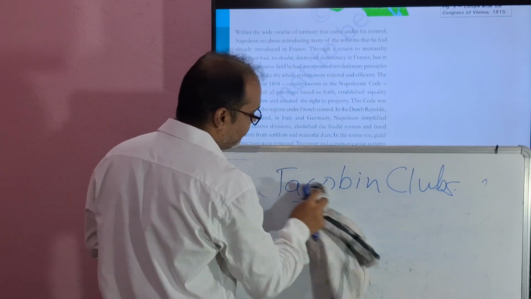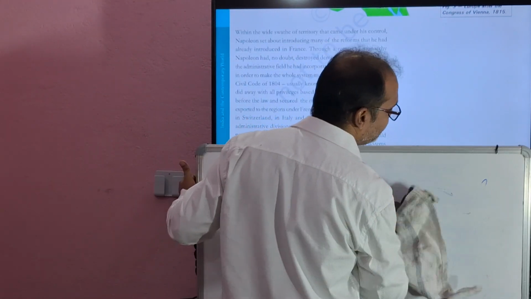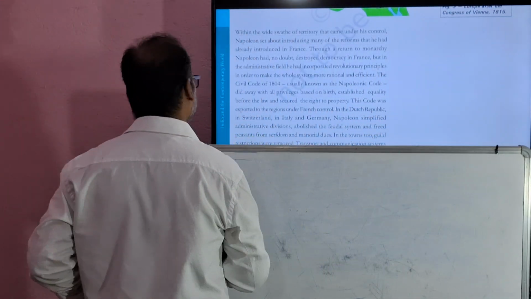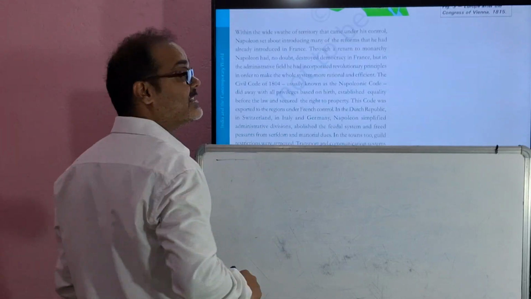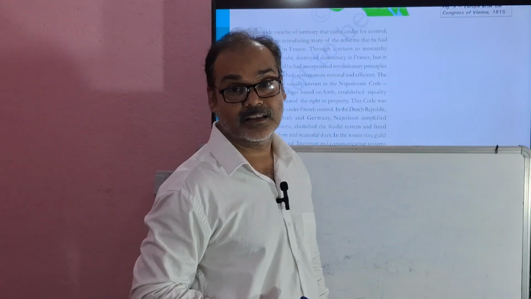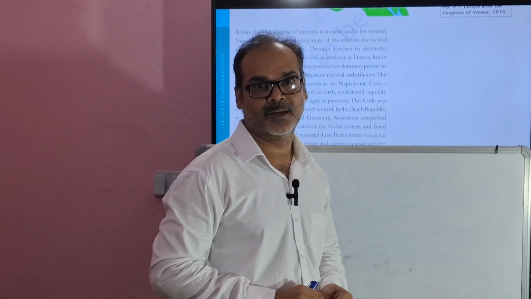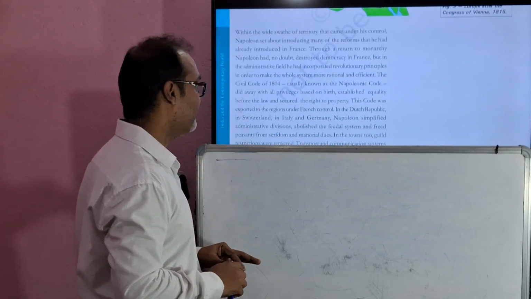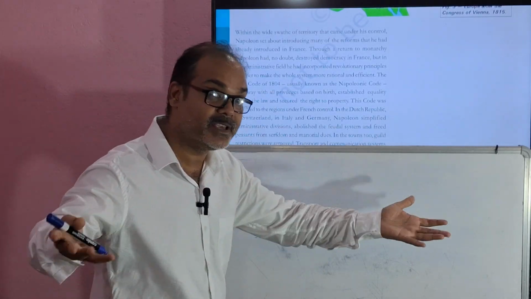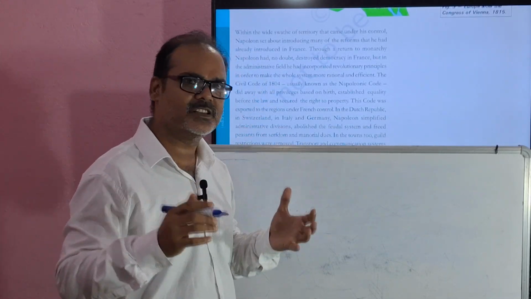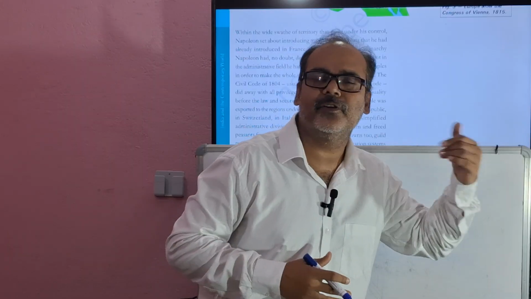Anyone? If you know, please write in the comment box. Feudal lords, right? The land is given to the peasants and the people will have to do bonded labor. They'll have to pay the money. It's called the feudal system. These people were given a piece of land, and because of that, that person will have to do labor free of cost.